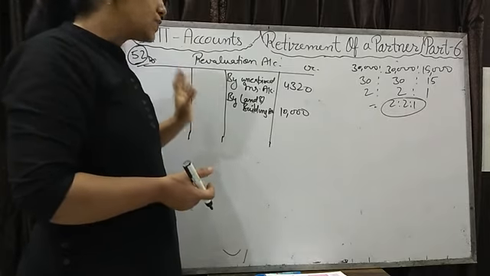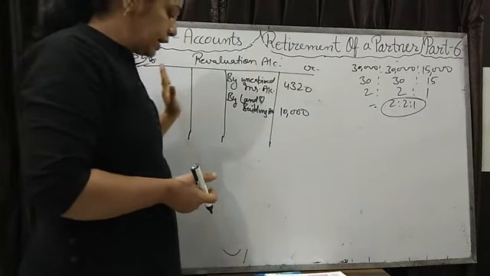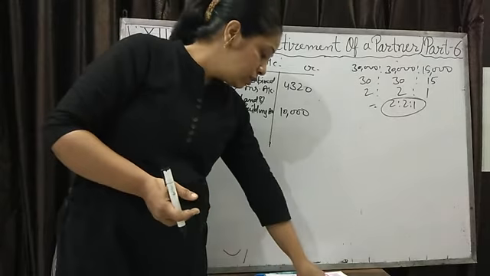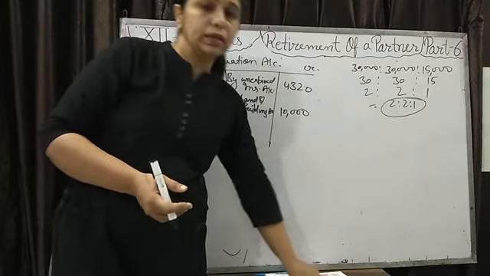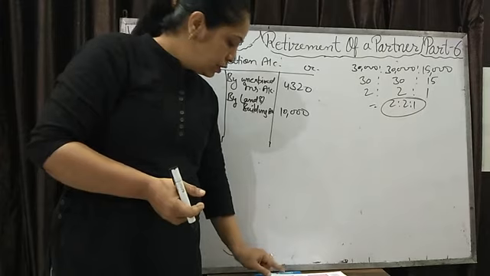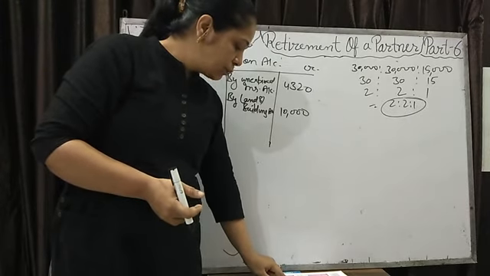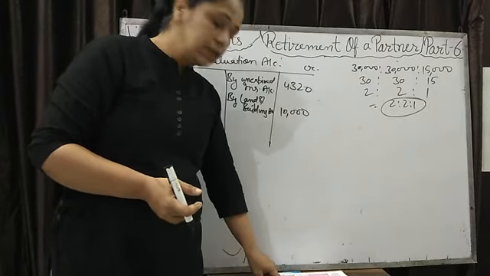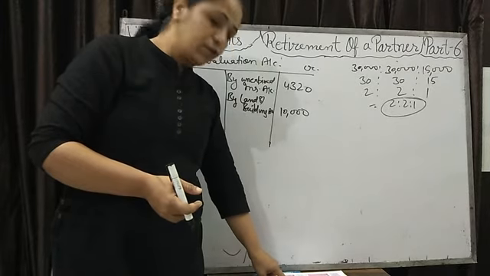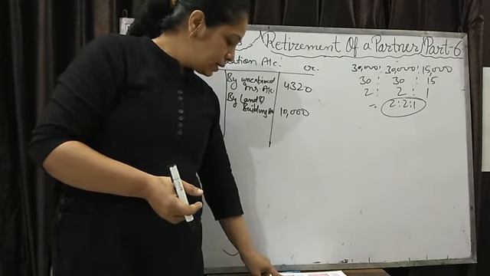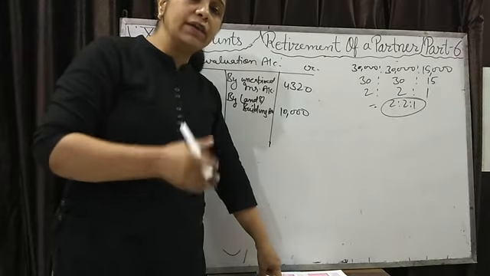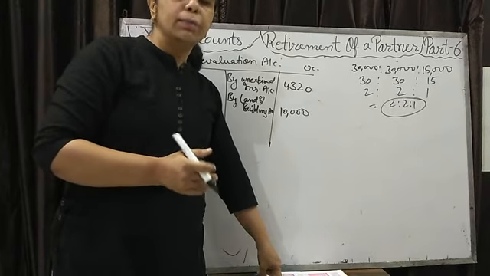So this we will write in the debit side of revaluation account, but we will not write 10,000. Why? Because we have already made the provision of 2,000. See in the balance sheet, on the asset side it's given that debtors were 40,000 and we have made the provision for doubtful debt 2,000. 2,000 already we are having for the bad debts.